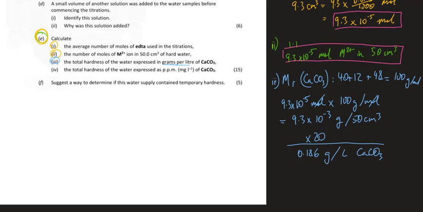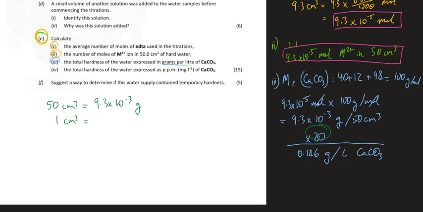And an alternative way of doing that calculation is, instead of multiplying by that 20, to rewrite this as a statement of fact. 50 centimeters cubed contains 9.3 by 10 to the minus 3 grams. Then I can work out how many grams are in 1 centimeter cubed, and then ultimately how many grams are in a litre. So I'm dividing both sides by 50.